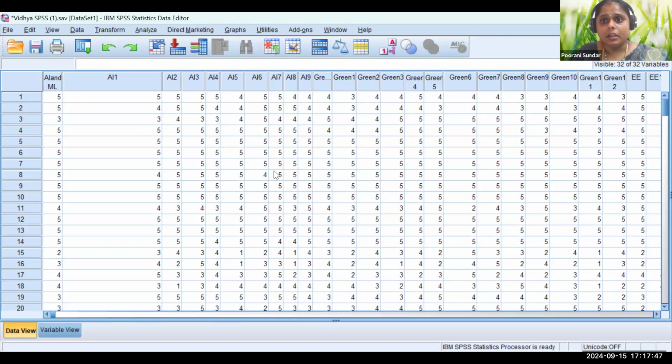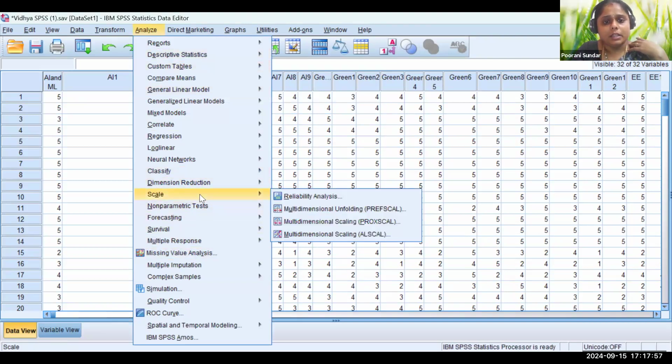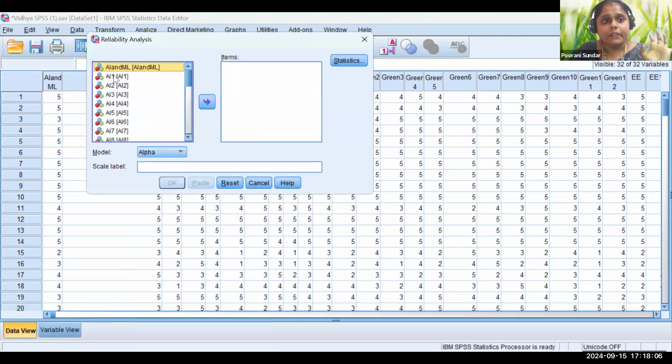Once it is done, I'm just giving you the gist, so I'm not explaining in depth how to perform everything. In Analyze, usually there will be a Scale option. Here you can check the reliability of your scale. The first thing when you start your analysis is to check your reliability. Then we bring in all the variables.